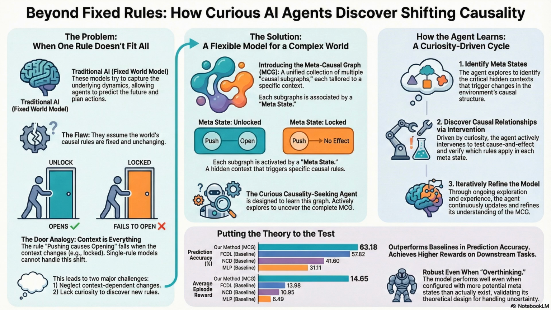Right. But the real world is messy. The paper mentions this idea of the observational window. Yes, that an AI agent usually only sees this tiny little slice of time and space. So, back to our door. If the AI spends a week watching people walk through an unlocked door, it learns a very, very strong rule. Push equals open. It becomes its universal law. But then someone locks it. Now the AI sees people pushing and nothing.